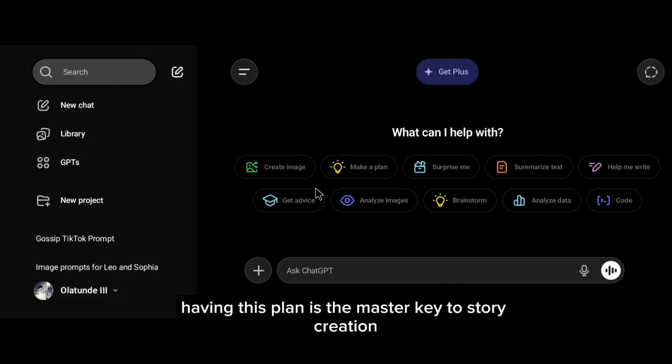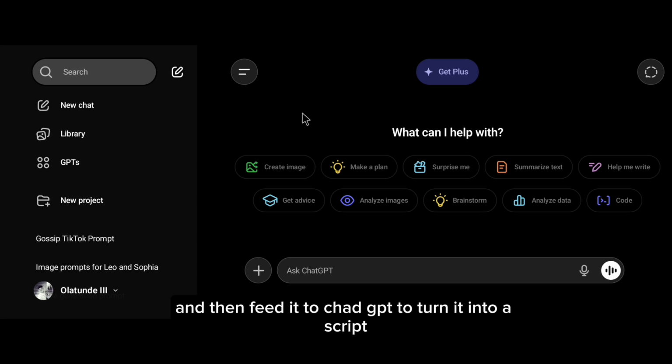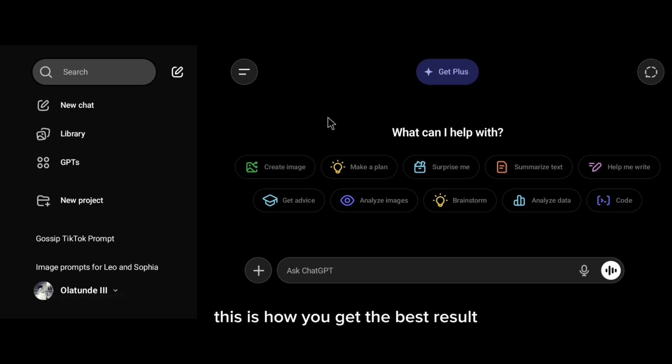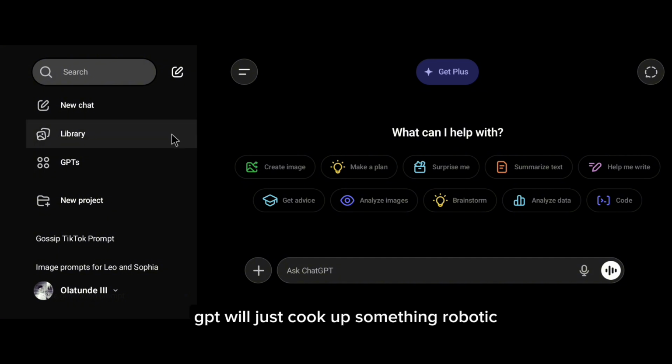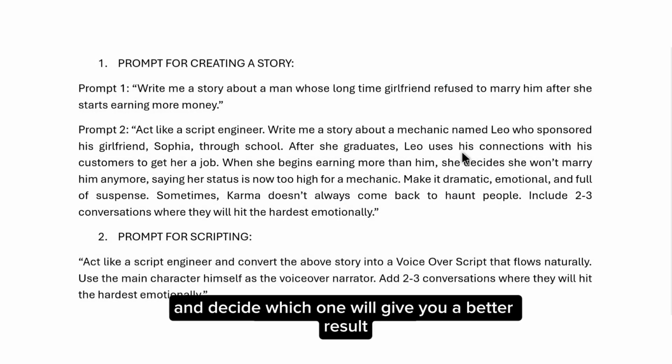Having this plan is the master key to story creation. You need to define your story first and then feed it to ChatGPT to turn it into a script. This is how you get the best result. Otherwise, ChatGPT will just cook up something robotic with no real structure. Let me show you the difference. Let's compare two prompts and decide which one will give you a better result.